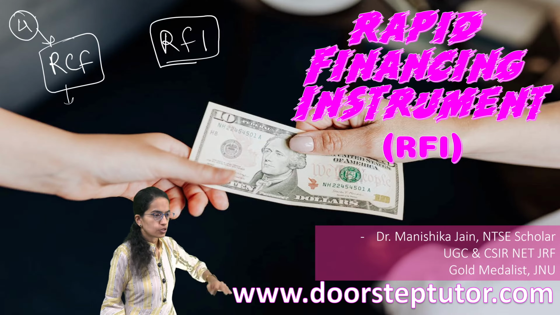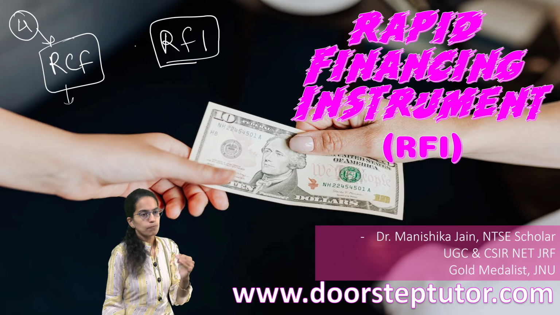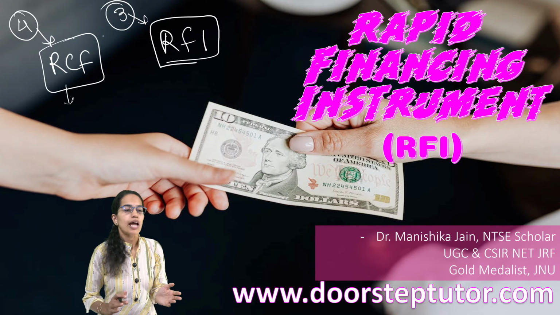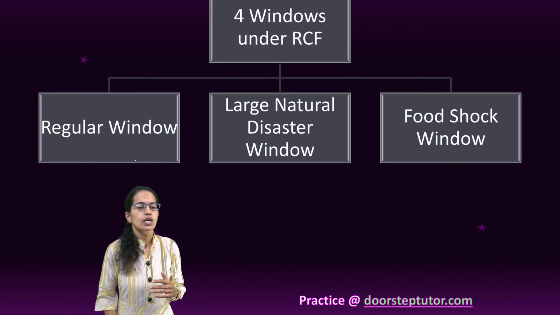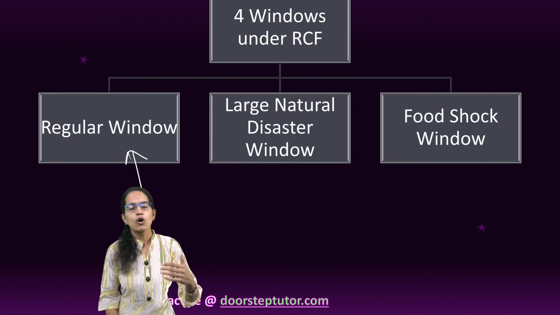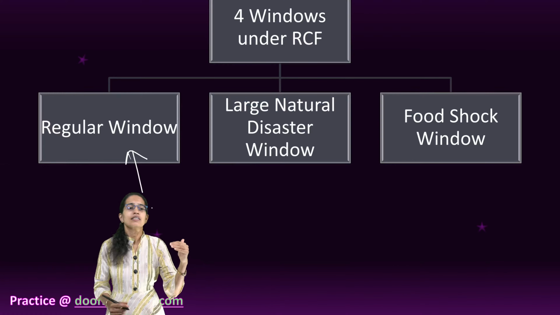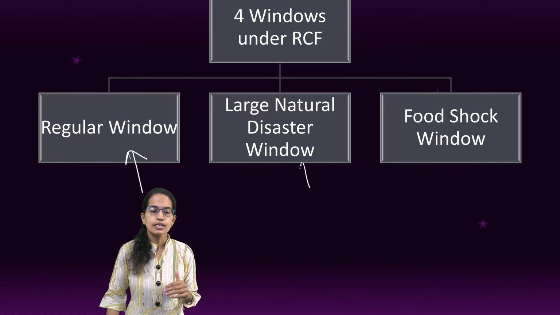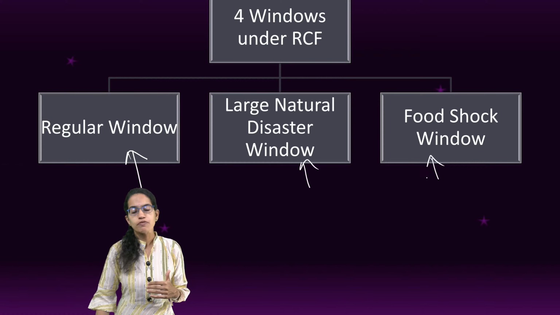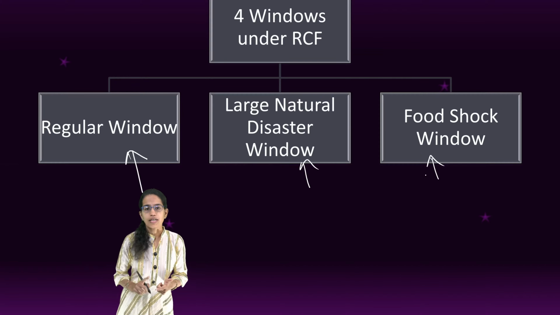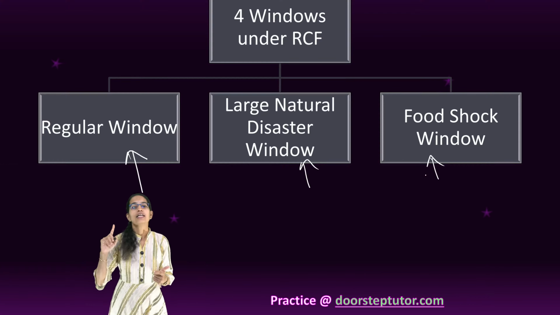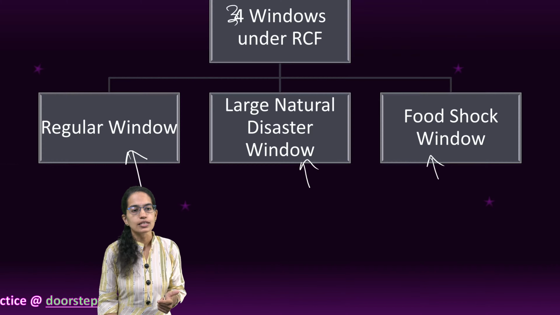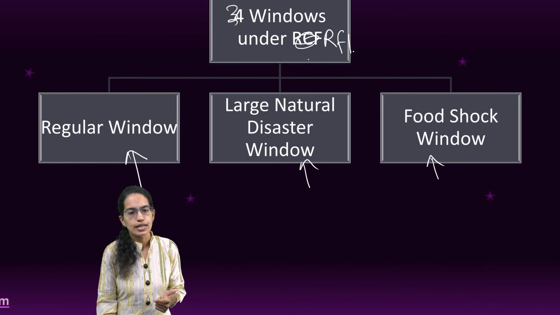As we understood, under the rapid credit facility, there are 4 reasons through which this could happen. Under RFI, there are 3 reasons which could open a window for rapid financing instrument. And what are those 3 windows? One is the regular window, which is because of the urgent balance of payment crisis. The imports swell up in contrast to exports, a natural disaster which affected the country all of a sudden, or a food shock which is because of food insecurity or growing cereal imports. Those would be the reasons for urgent economic disruption, and there are these 3 windows which are applicable under RFI.